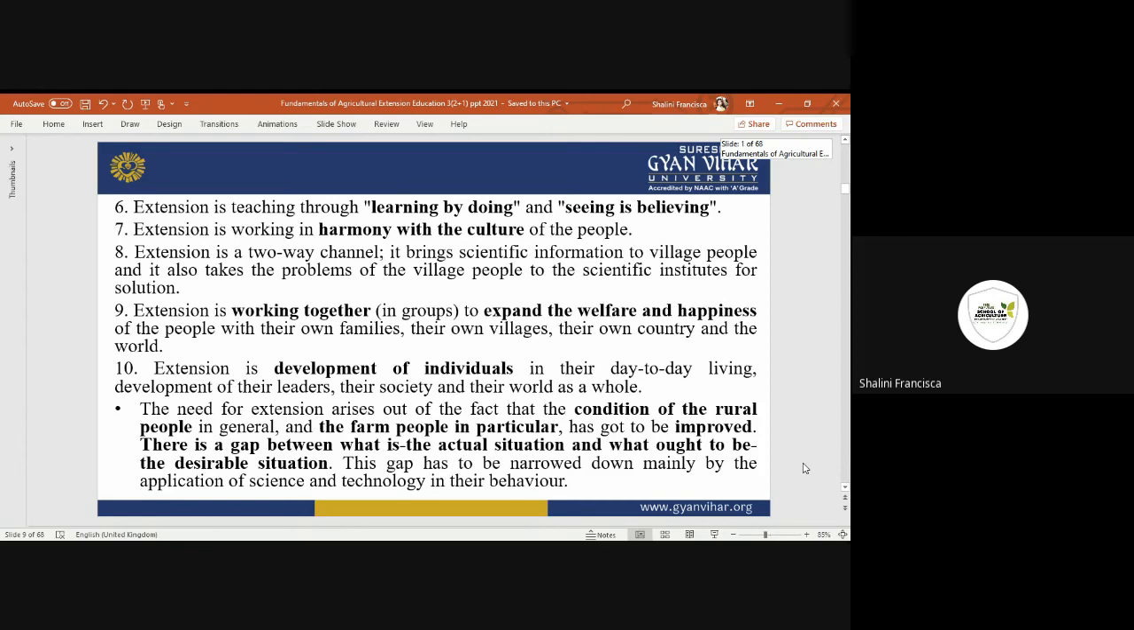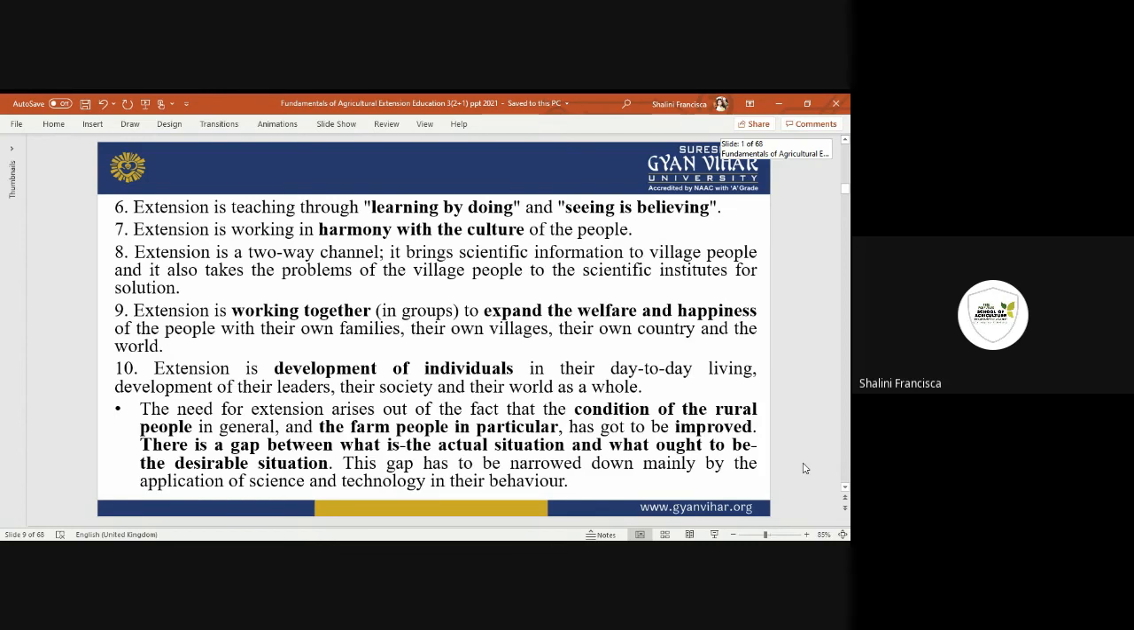Then what extension actually does is understand the condition of the rural people, the farmers, and then improve things if they are facing problems or having some doubts. It is also mainly for good production, so that they can have a good livelihood. It also fills the gap between the actual situation and what ought to be the desirable situation.